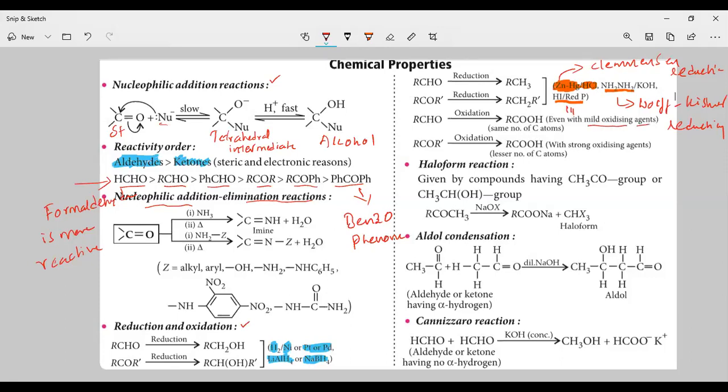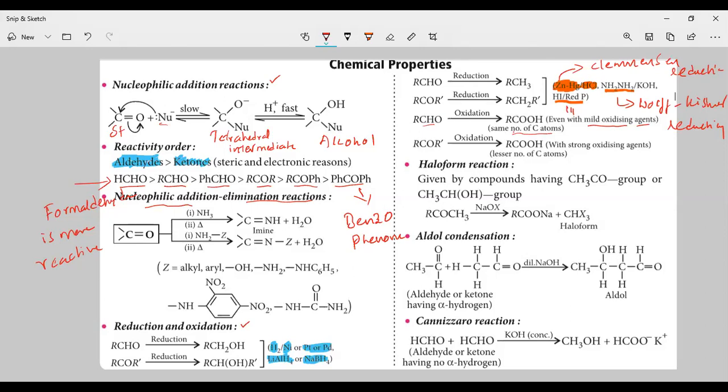Mild means it is not strong as well as not weak. Okay, so it is a medium. We call these mild oxidizing agents. Upon oxidation of aldehydes to carboxylic acids, you are going to get the same number of carbon atoms. So aldehydes can be converted on oxidation to carboxylic acid. In that carboxylic acid, the number of carbon atoms is the same as in the parent aldehyde.